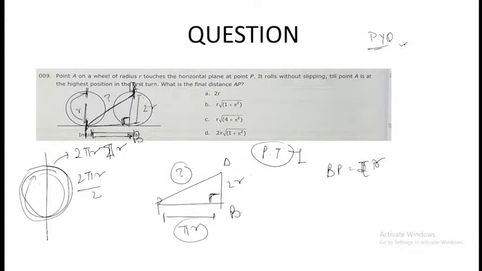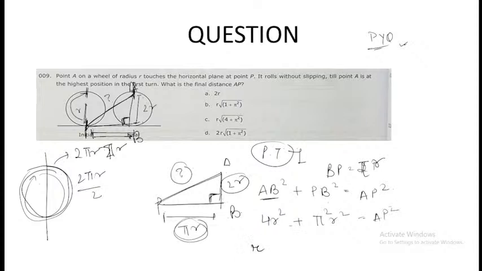Pythagoras theorem says perpendicular square plus base square is equal to hypotenuse square. That is AB square plus BP square, or PB square, is equal to AP square, right? AB is equal to 2r, so AB square will be equal to 4r square. BP is equal to pi r, so BP square will be equal to pi square r square, which will be equal to AP square, right? Take r square common. In bracket you have 4 plus pi square is equal to AP square.